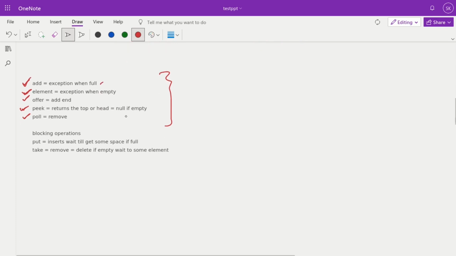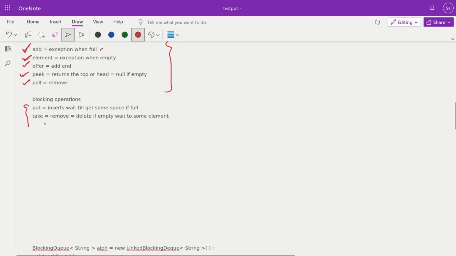But exactly in a producer consumer, these methods we require, like put. When we are saying put and there is no space, if the queue is full, then it will wait. Okay, in a put operation, it will wait till space becomes available. And take means if there is no item in the queue and you are taking an item from the queue, that time also it waits till the next element arrives into the queue. That's why this is a get kind of operation. These two functions we are using in the producer consumer Java code.